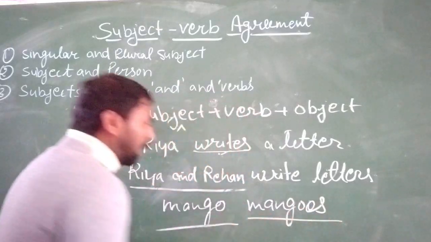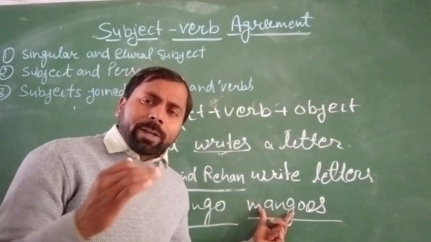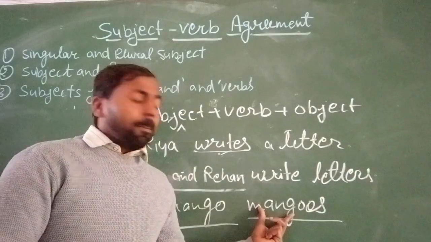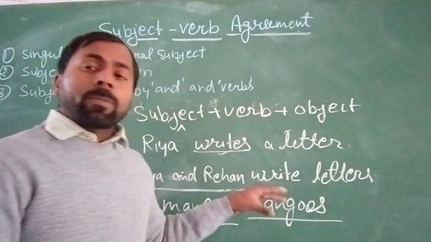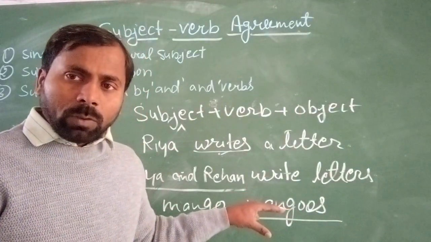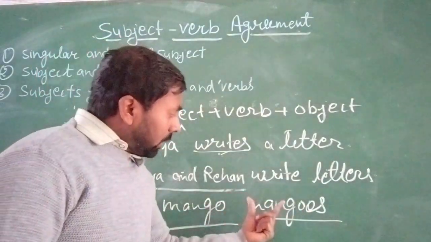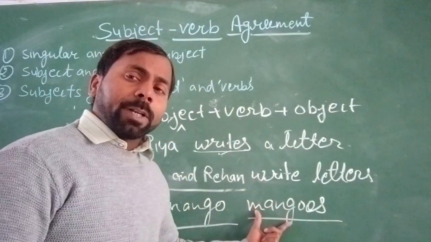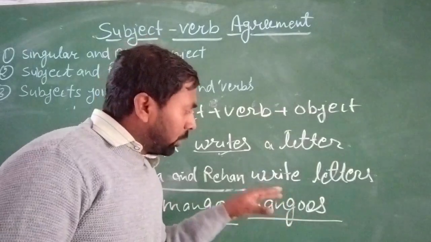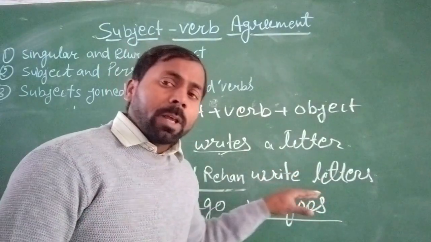Now mangoes is not a singular number word. Why? Because it is a plural number word. This is in quantity 1 and that is in quantity more than 1. So this refers to a plural number noun word.